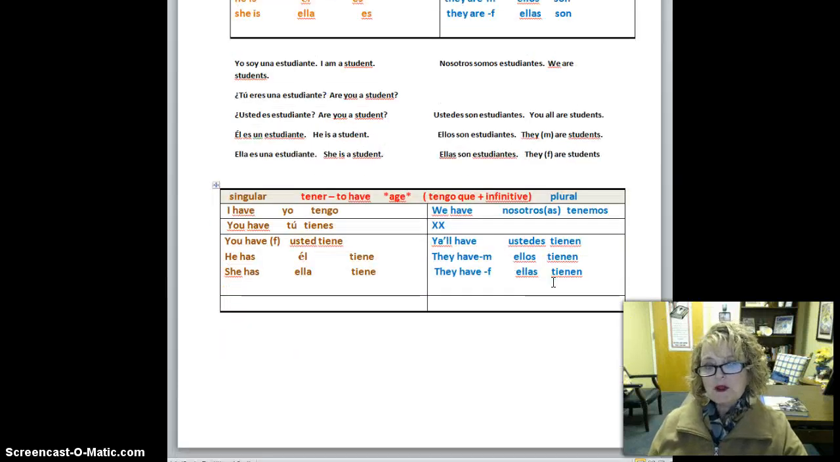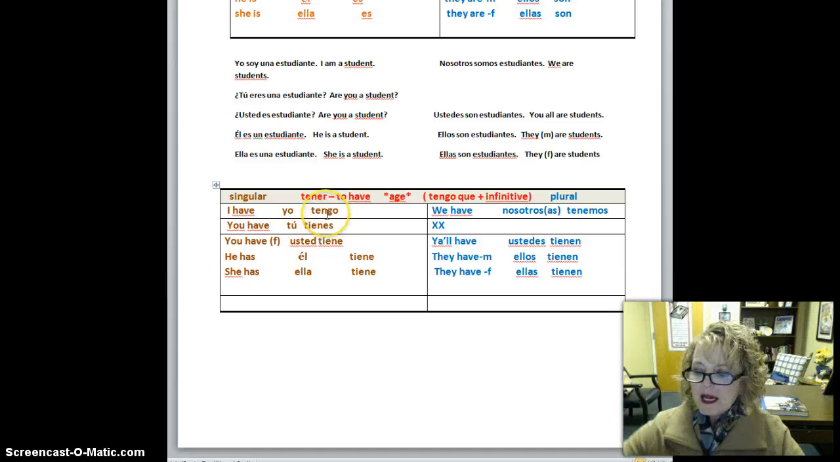Now then, this is the verb that we are mainly going to deal with in this chapter. And what I want you to remember is this verb is used for age, to tell how old you are. It is used for possession, to tell what is yours. And it's also a power verb, a compound verb. You can use this verb with an infinitive to say what you have to do. And I'm going to explain that to you in just a second.